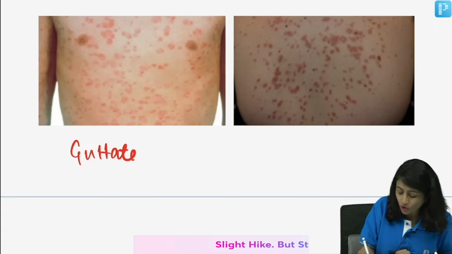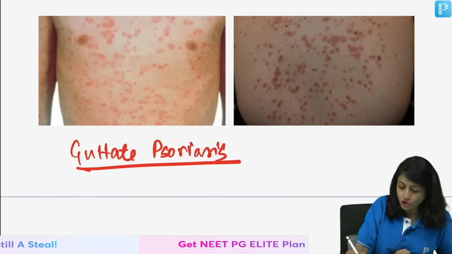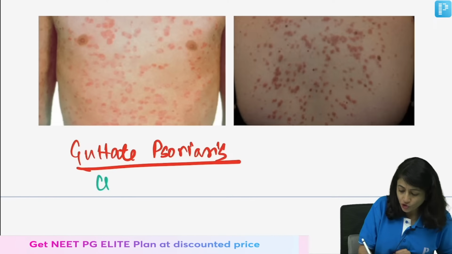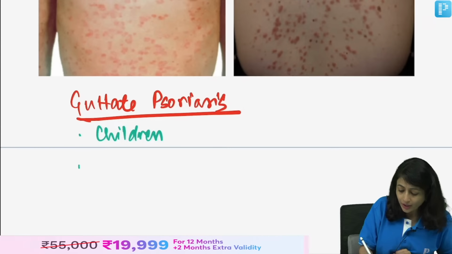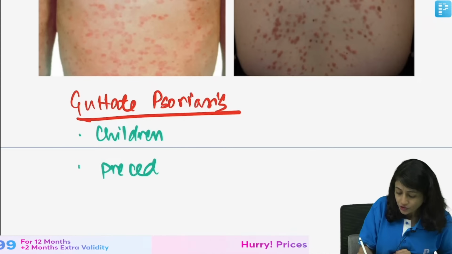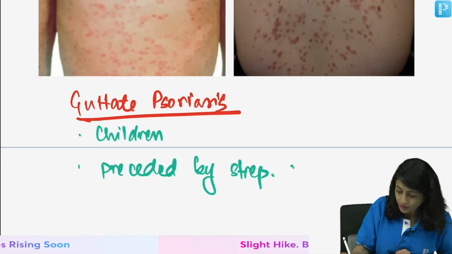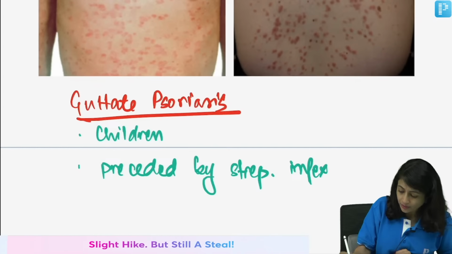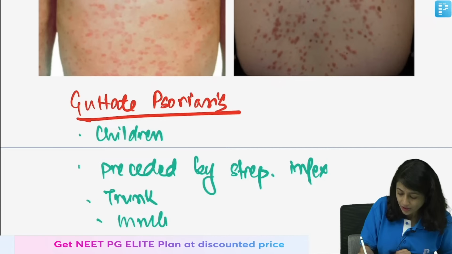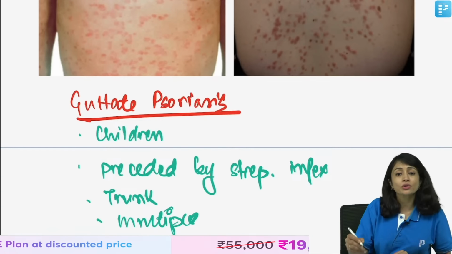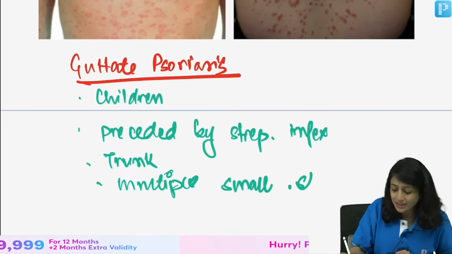This is also very commonly asked. It is a morphological variant of psoriasis which you see mainly in children. And the most important thing is you are given a history of streptococcal infection. This is seen on the trunk. You see multiple small lesions. Unlike psoriasis which has very indurated scaly lesions, you have multiple small slightly scaly lesions,